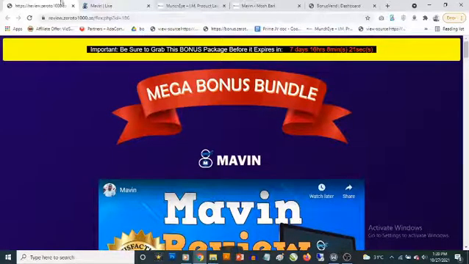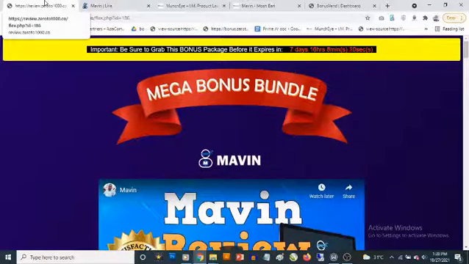Mavin is a cloud-based traffic software, and this allows you to drive high-quality traffic ultimately to any link that you decide to drive traffic to, be it an affiliate product or any other website you want to send some high-quality targeted traffic to.